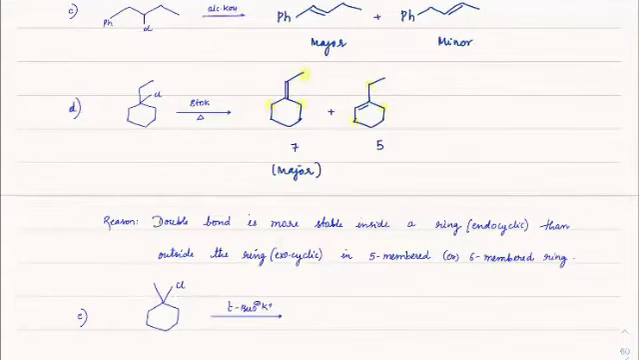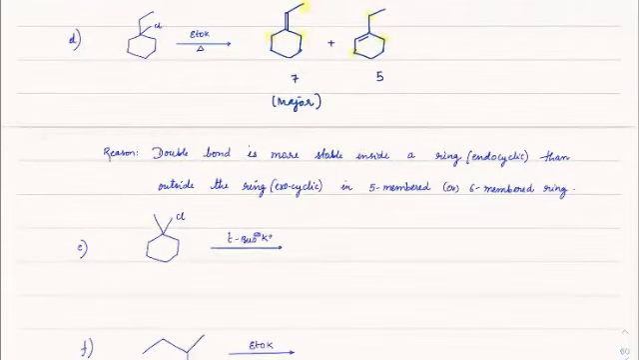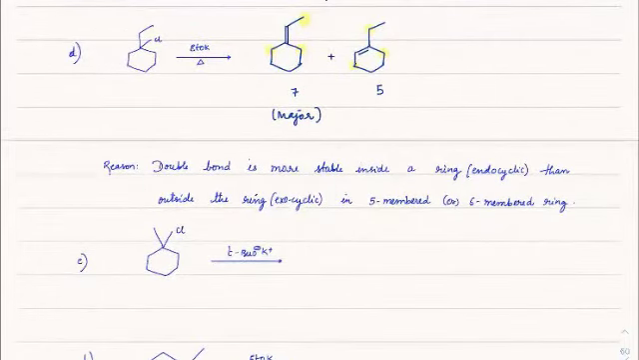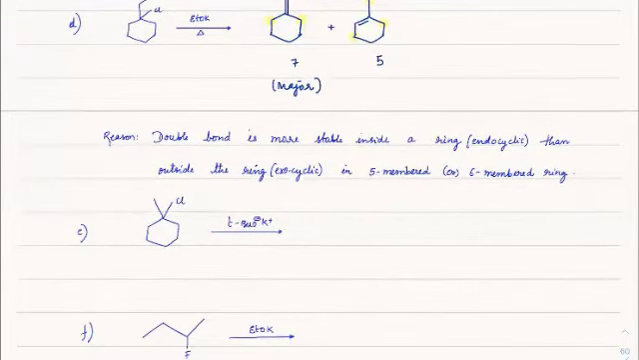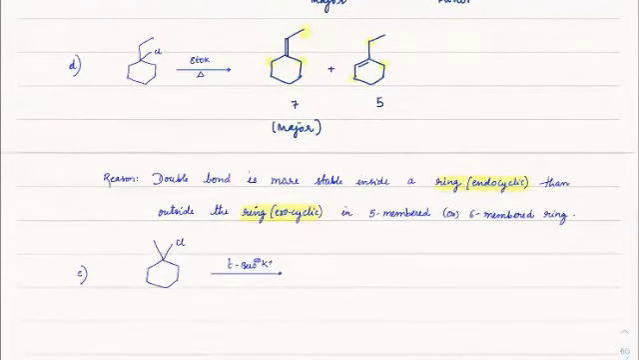Now here, if you check one important thing: the double bond is usually more stable inside a ring than outside a ring, in a 5-membered or a 6-membered ring. Usually a double bond can come inside the ring or outside the ring. In those cases, the double bond inside the ring usually has more stability compared to outside, and that would be the reason for changing the major product. I hope you understood that.